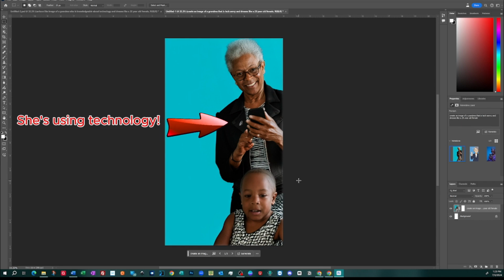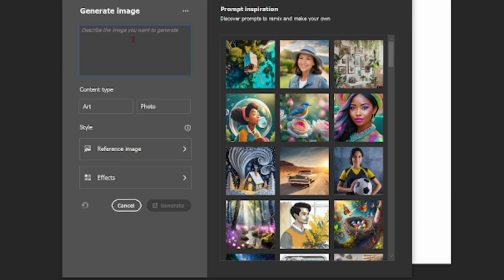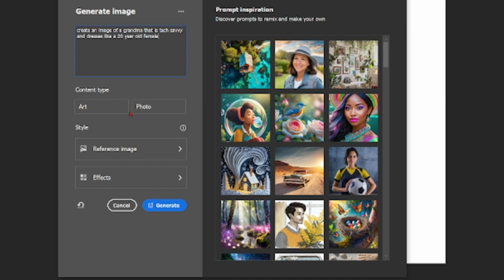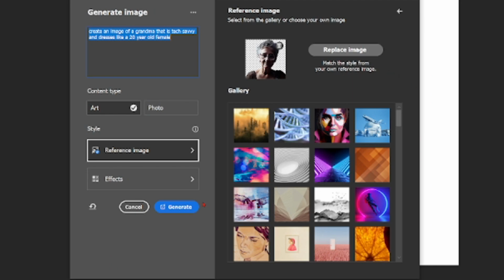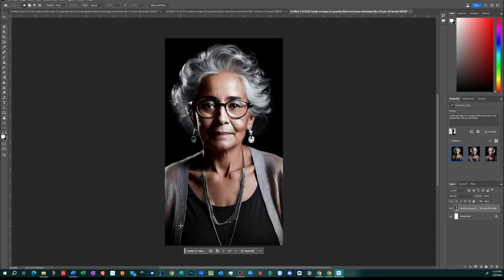I next told it to create an image of a grandma that is tech-savvy and dresses like a 20-year-old female. The result was this grandma with the tablet. I had Photoshop AI create the same image again. I chose the art setting and used an AI image of myself for the reference image. Here is what AI thought I meant.